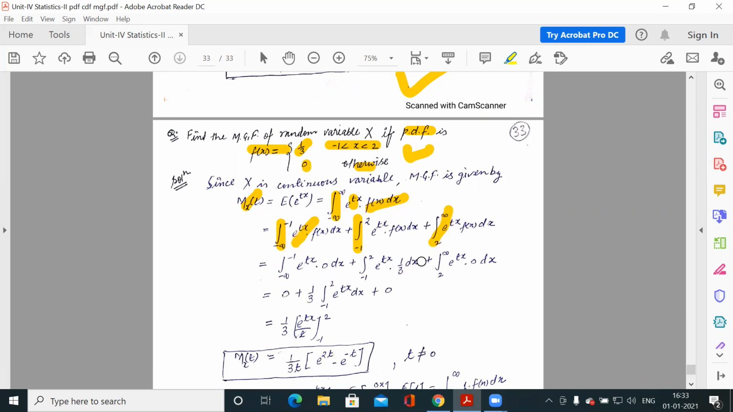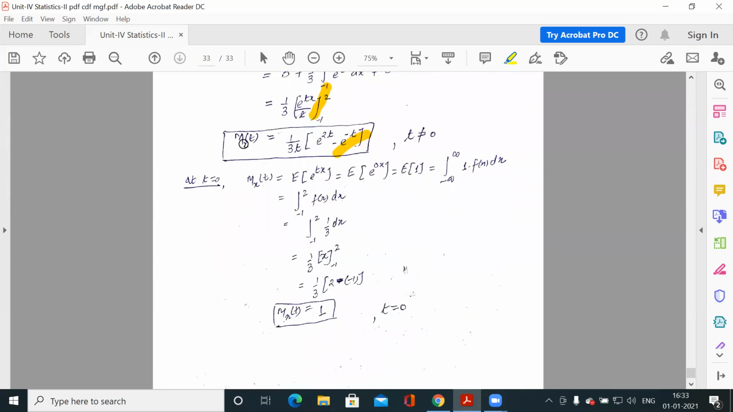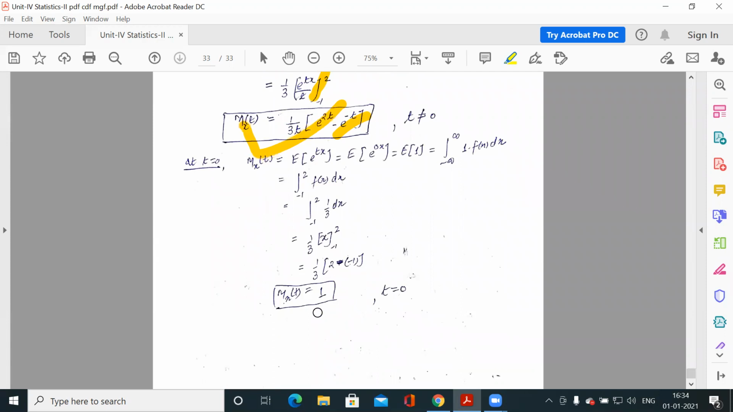For this case, the function is 0. For this case, the function is 0. Here we have the function defined as 1 by 3. You have to integrate this, applying the definition. This is your moment generating function. Okay. So in this way,